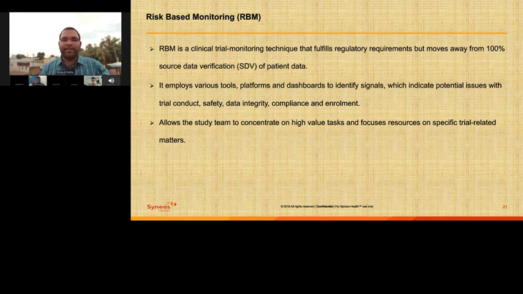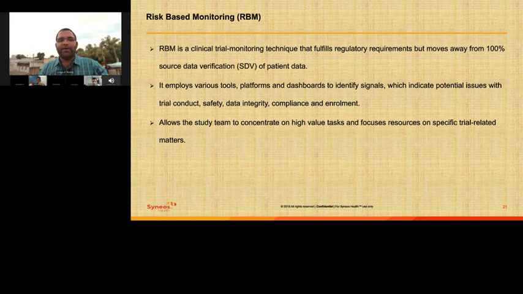So generally, what is the methodology we'll be following? First, we'll conduct the risk assessment to identify and evaluate the risk to the critical study data. Then design a monitoring plan tailored to address important and likely risks identified during the risk assessment.